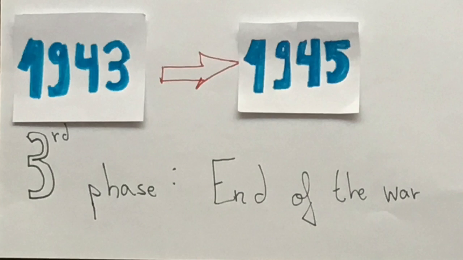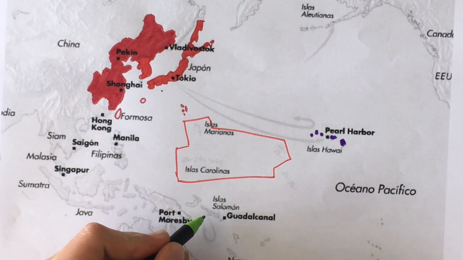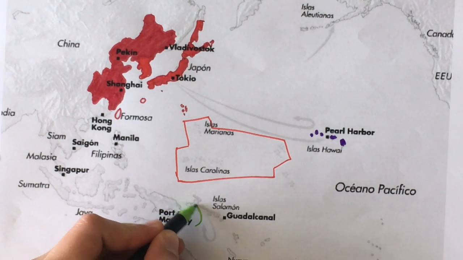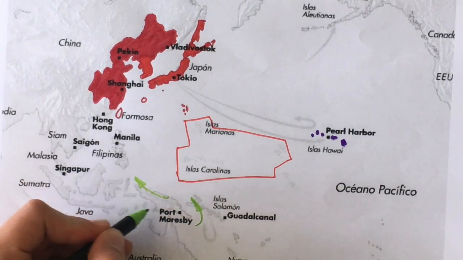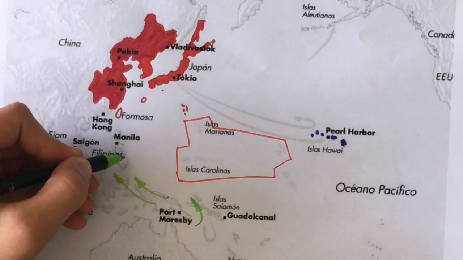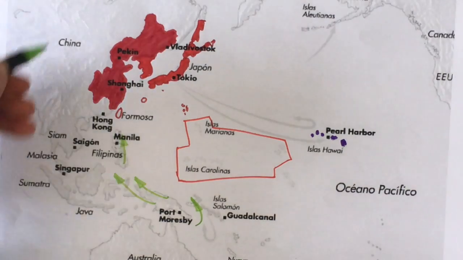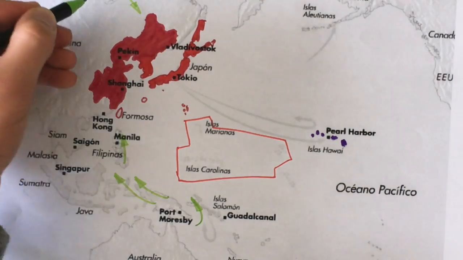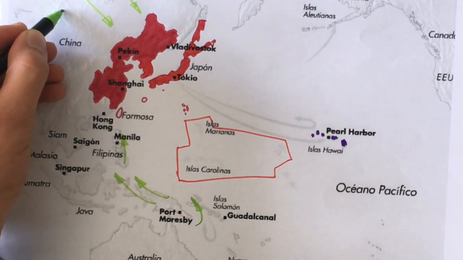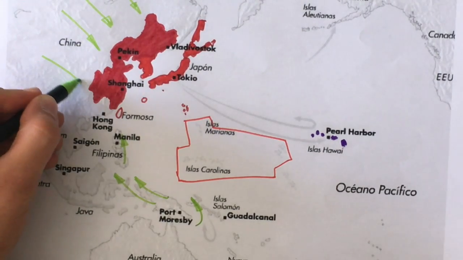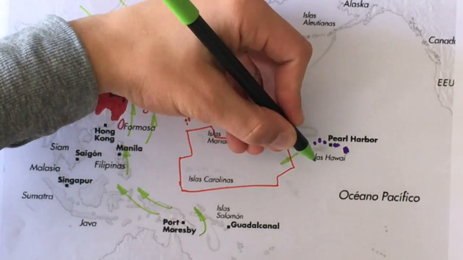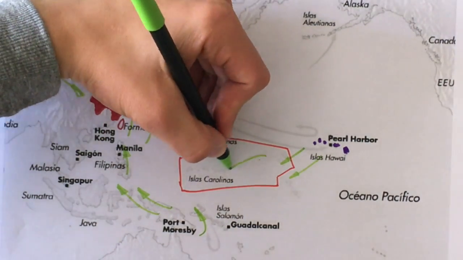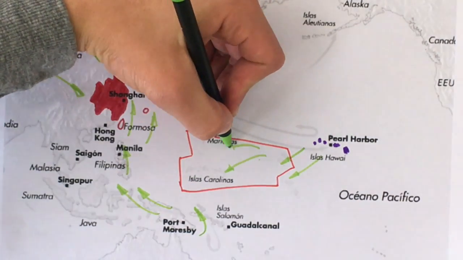Between 1943 and 1945 the third phase happened. American aircraft carriers and submarines put an end to the Japanese control of the Pacific Islands. Meanwhile, American troops landed on the island of Guadalcanal. Battle of the Philippine Sea in 1944. The Americans destroyed most of the Japanese aircraft carriers and almost all of its naval aircraft. The Japanese used kamikaze pilots to stop Allied troops, but it was not enough, and the Americans defeated them.